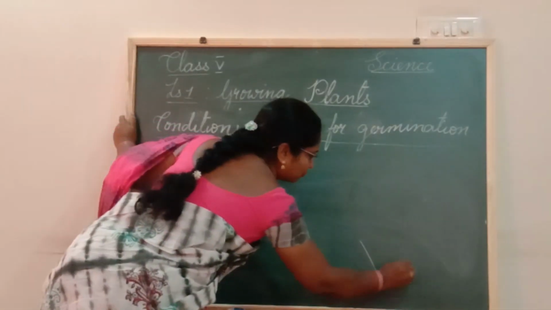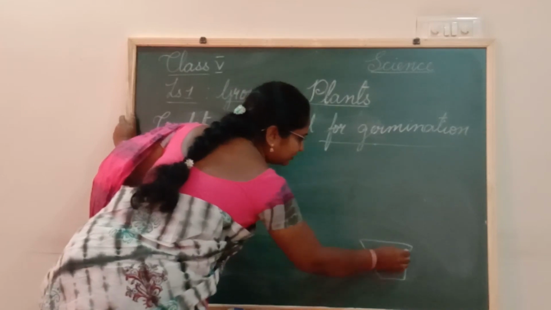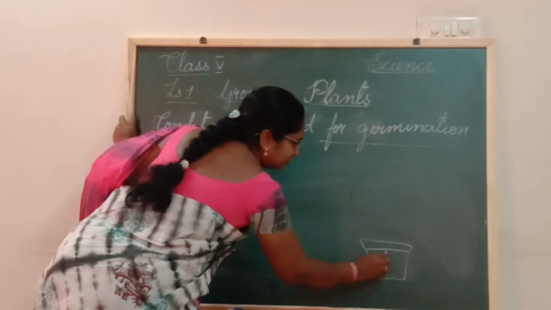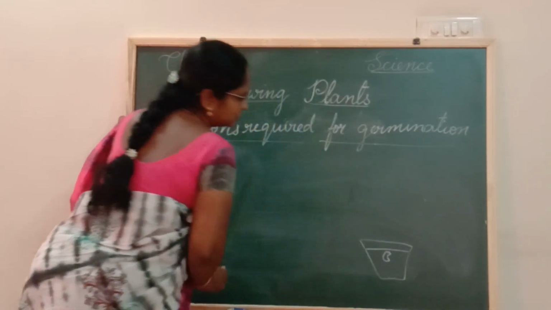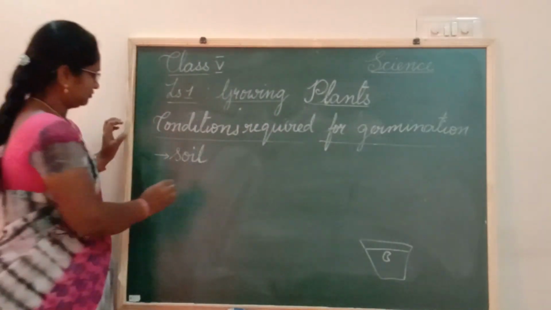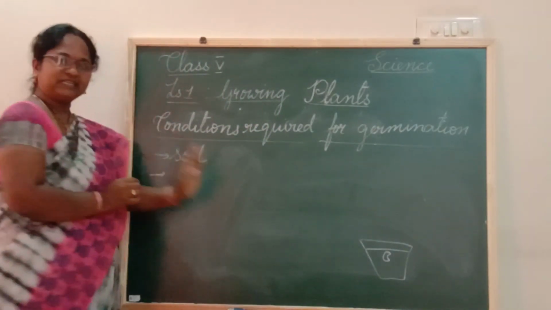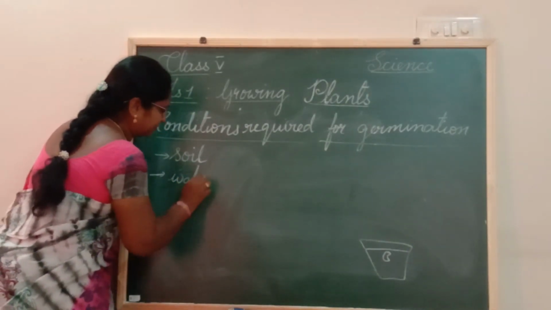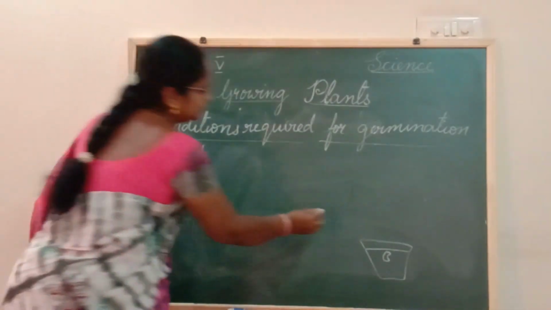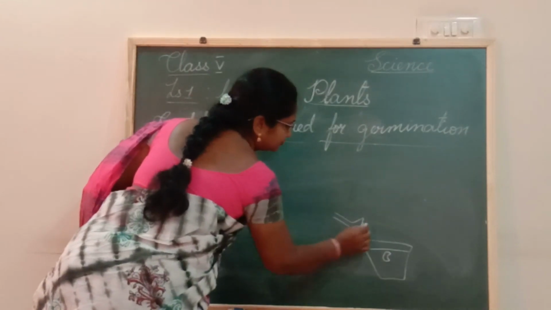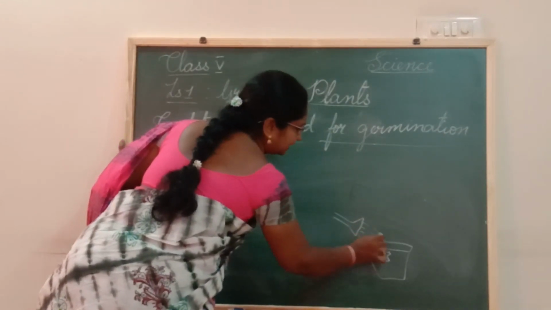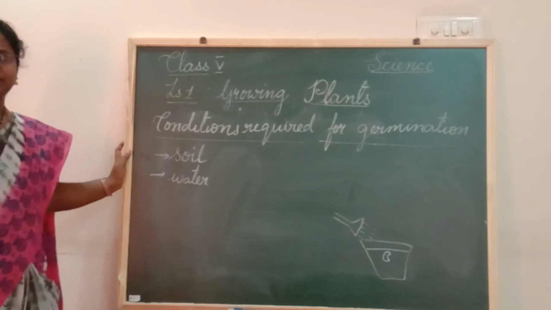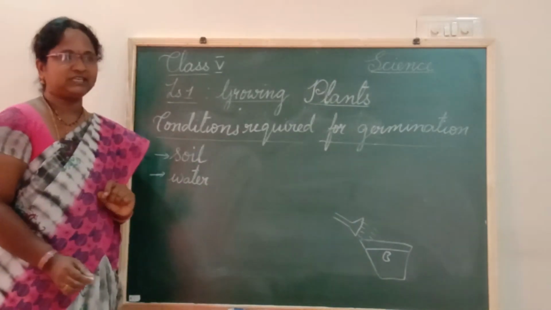Now let us take a small pot. In that pot, let us have soil. We will sow one seed in the soil. Now the next one, is it enough? No, it also requires water. We have to pour some water, so we will be pouring some water into this pot. Is it enough, children?